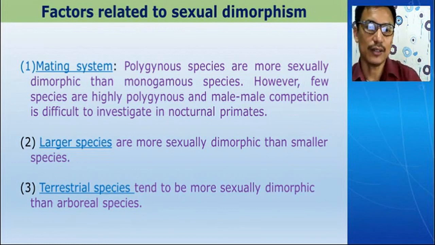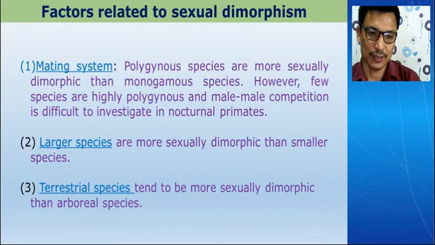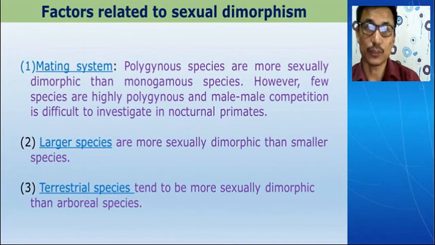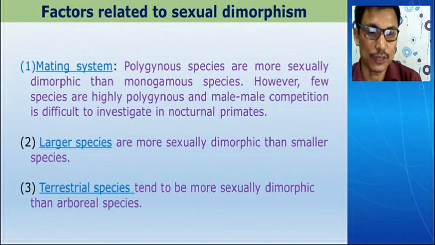So that is why the larger species are more sexually dimorphic than the smaller species. And although it is not explained how it happens, the terrestrial species tend to be more sexually dimorphic than arboreal species. These are the three factors that give some indication of the diversity of sexual dimorphism in animals.